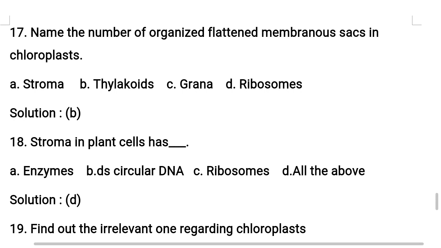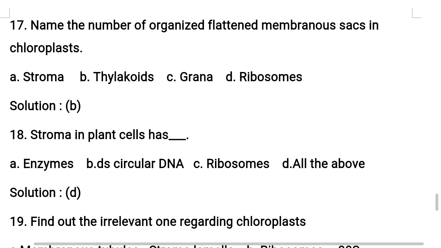So the membrane of the thylakoids encloses a space called the lumen. This point is also very important for NEET examination. And one more point: the stroma of the chloroplast contains enzymes required for the synthesis of carbohydrates and proteins. Hope you understood this explanation.